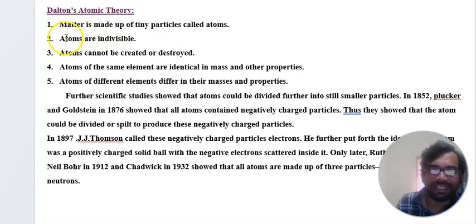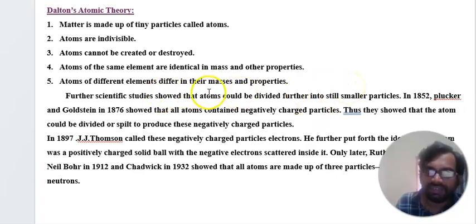Second, atoms are indivisible. Third, atoms cannot be created or destroyed. Fourth, atoms of the same element are identical in mass and other properties. Atoms of different elements differ in their mass and properties.